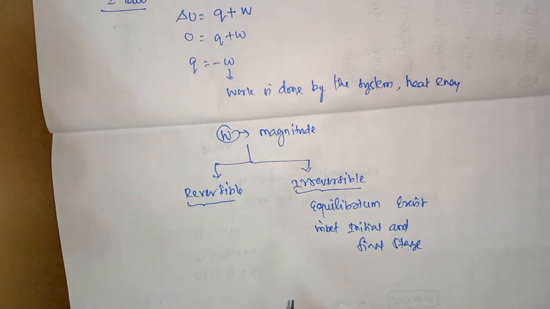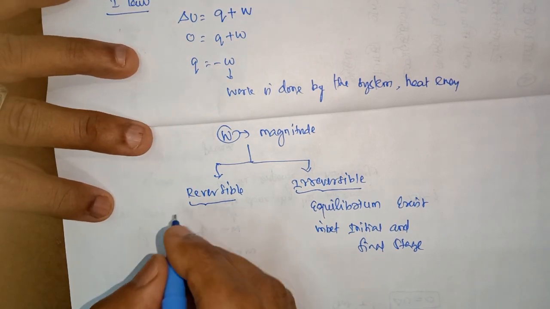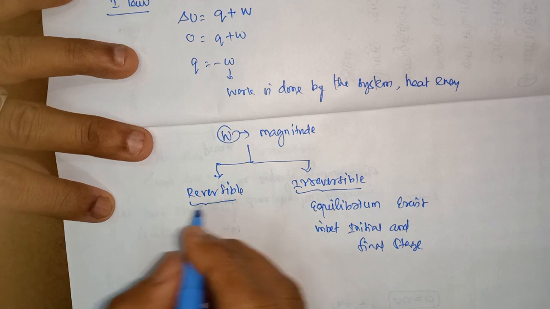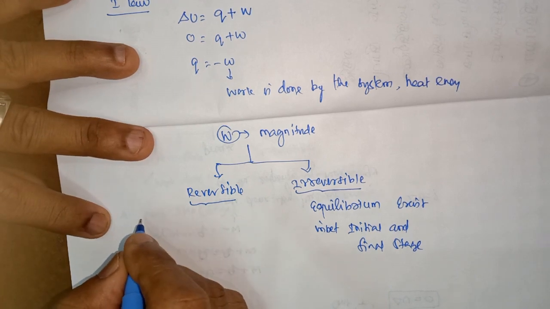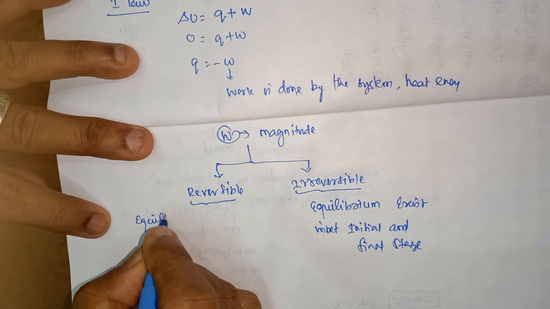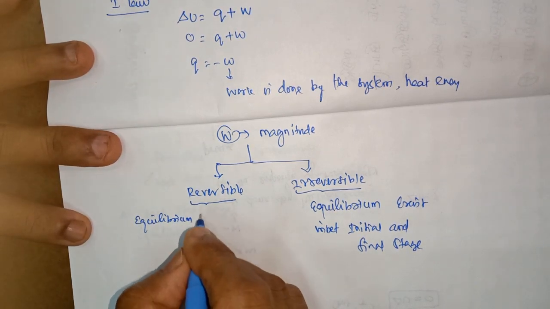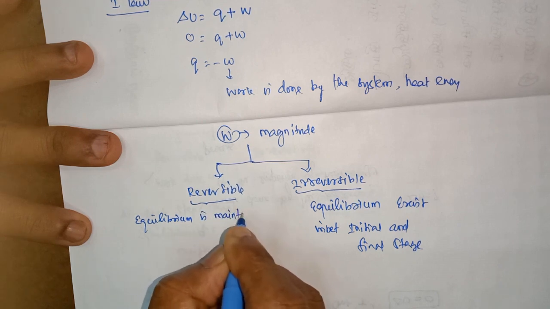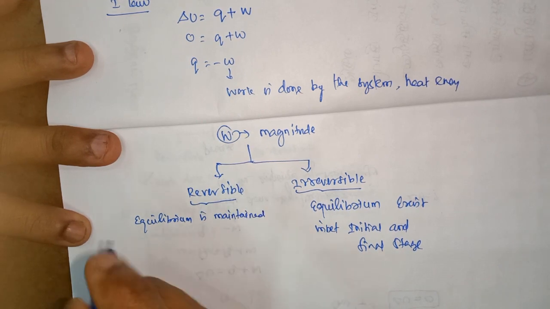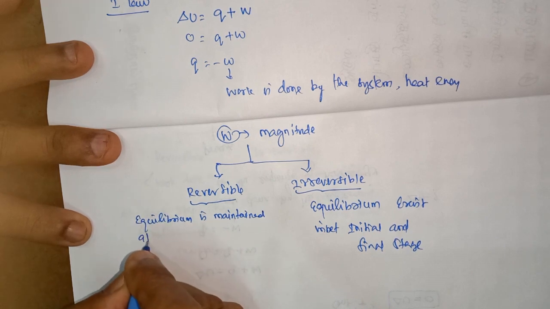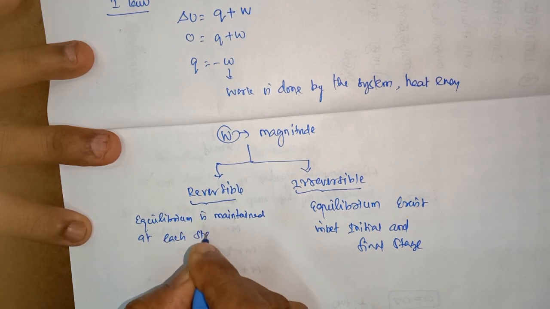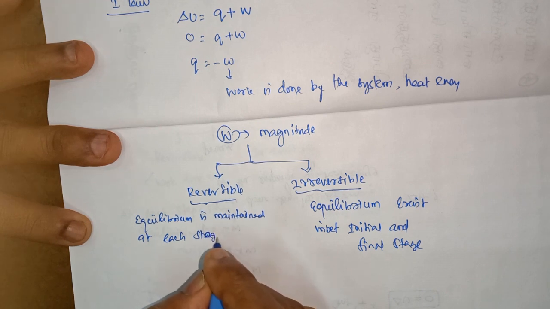In each step, the system is in equilibrium with the surroundings. So in a reversible process, equilibrium is maintained at each step or each stage.